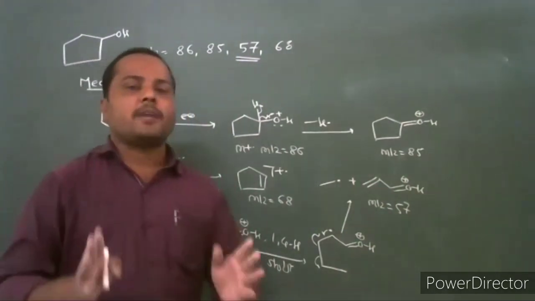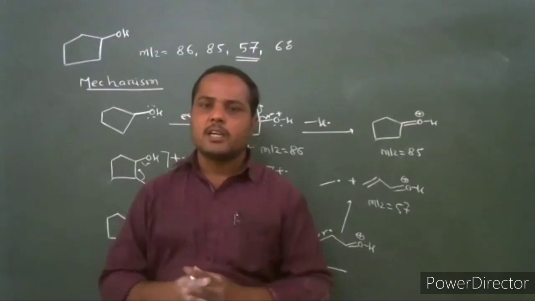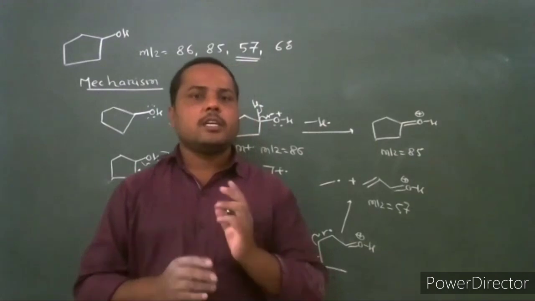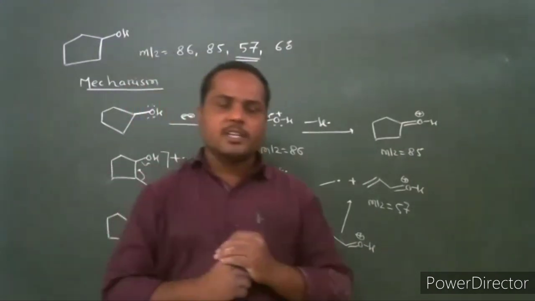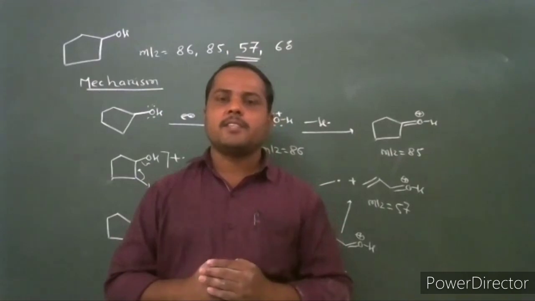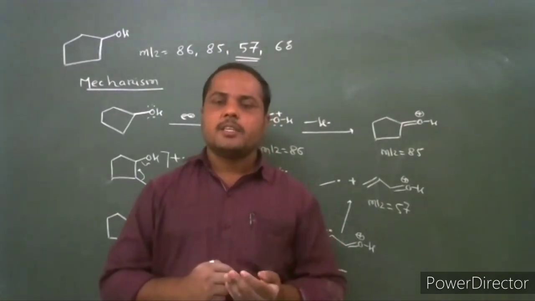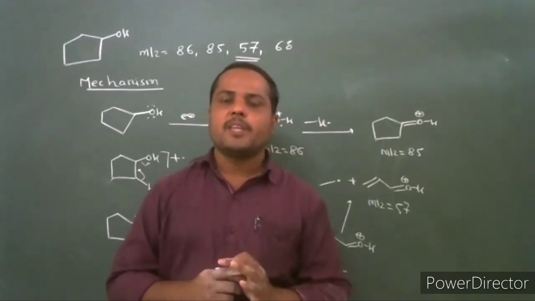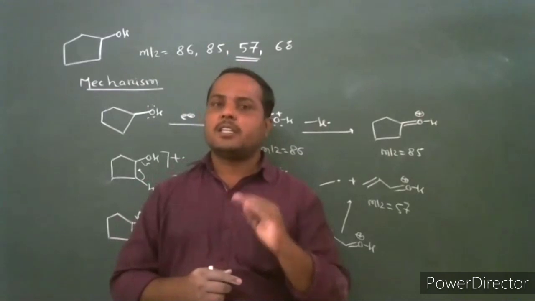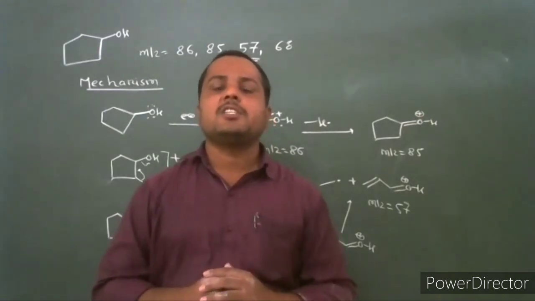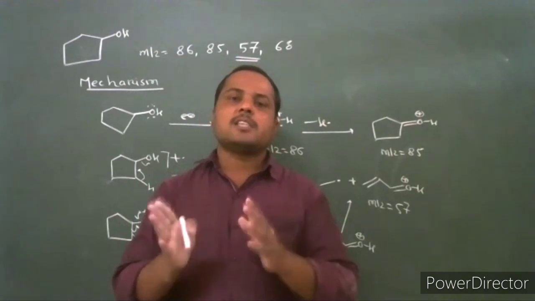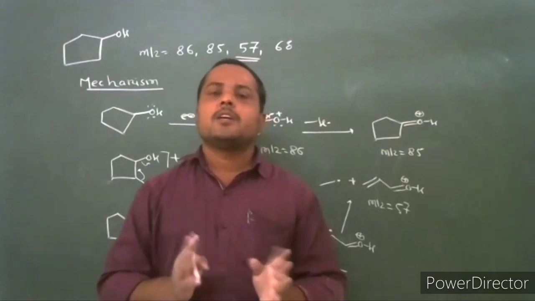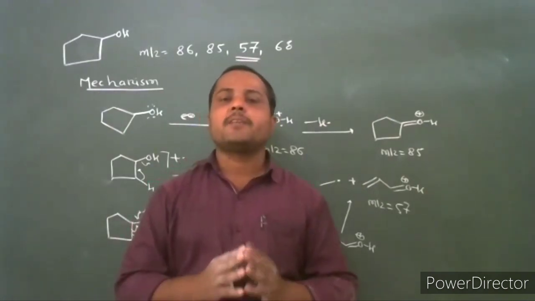Then we are discussing the fragmentation of acyclic alcohol and cyclic alcohol. In acyclic alcohol, there are two most important modes of fragmentation. The first one is alpha cleavage to give an oxonium ion. Primary, secondary, tertiary, all alcohols undergo alpha cleavage to give an oxonium ion. Another mode of fragmentation is dehydration. After the dehydration, an alkene is formed. This alkene further undergoes secondary fragmentation, alpha cleavage, to give an allyl carbocation fragment ion.